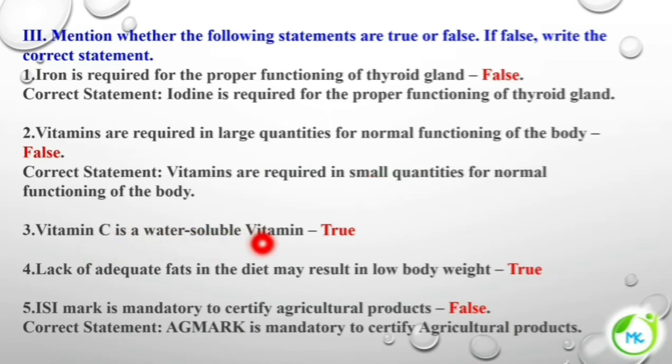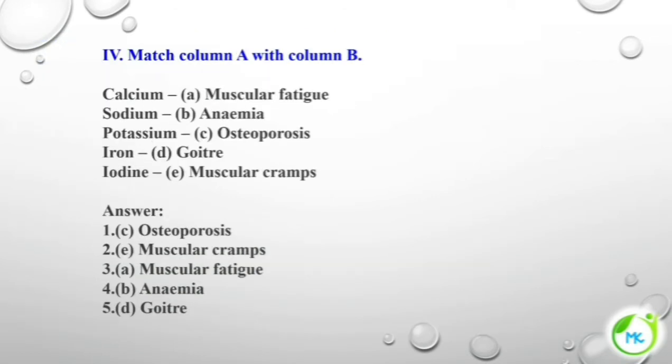Vitamin C is a water-soluble vitamin. It is true. Lack of adequate fats in the diet may result in low body weight. It is true. An ISI mark is mandatory to certify agricultural products. The answer is false. So, Agmark is mandatory to certify agricultural products.